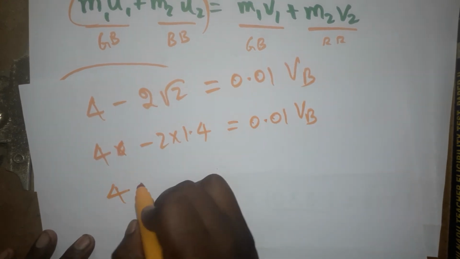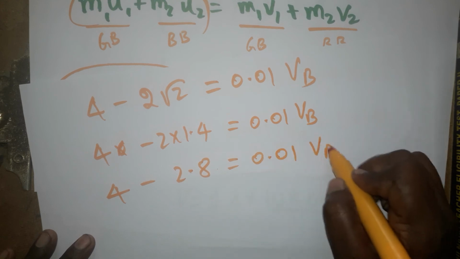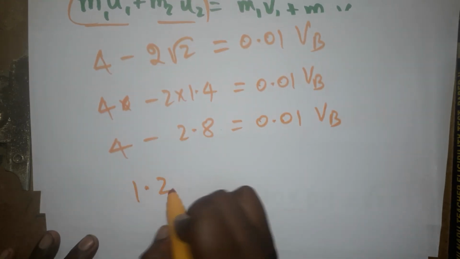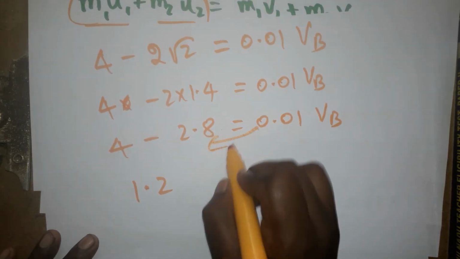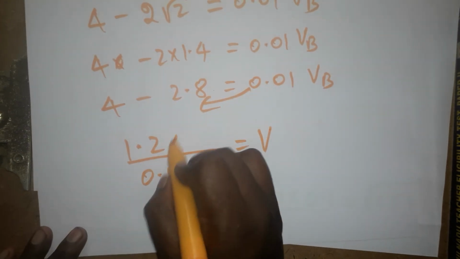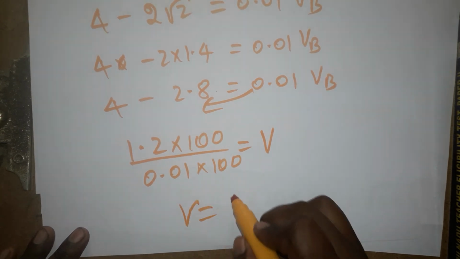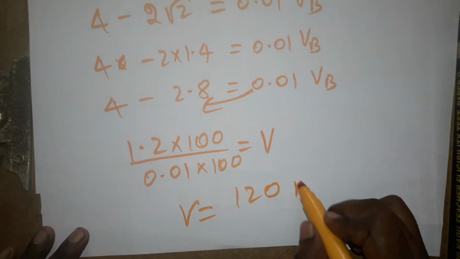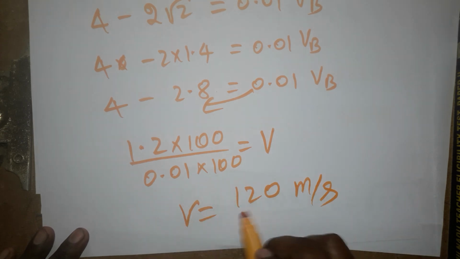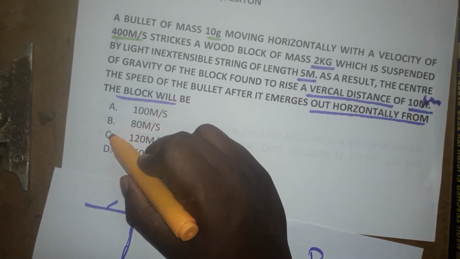4 minus 2.8 is equal to 0.01 times the velocity of the bullet. This is 1.2. Bringing 0.01 as the denominator, velocity equals 1.2 over 0.01. Multiplying numerator and denominator by 100, we get 120 over 1. So it's going to be 120 meter per second. The answer for that particular question is 120 meter per second.